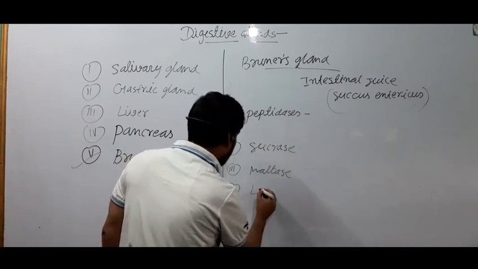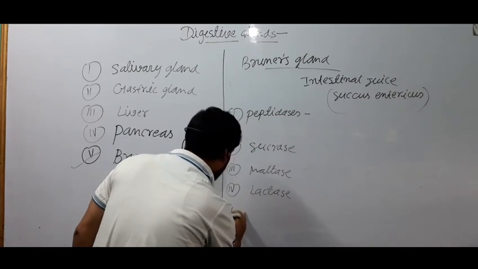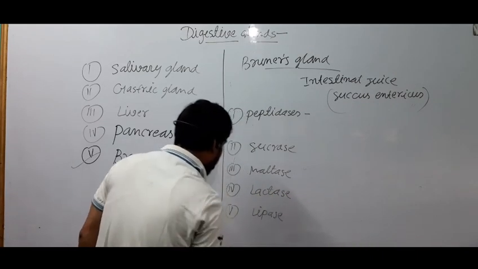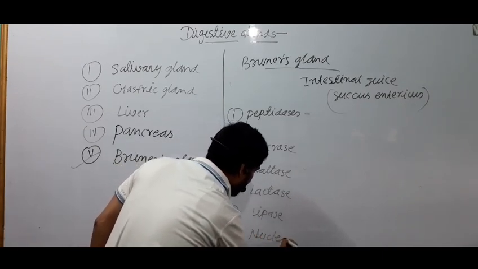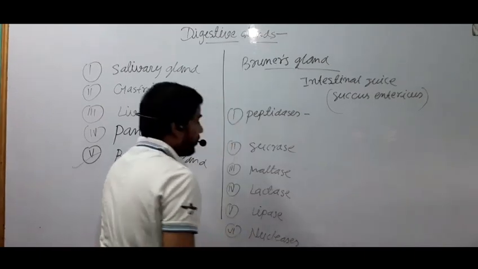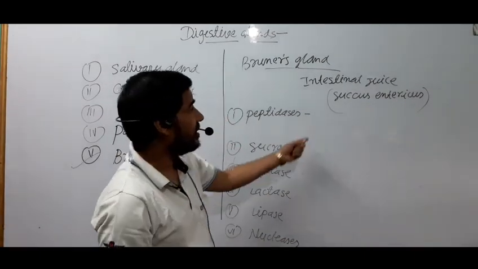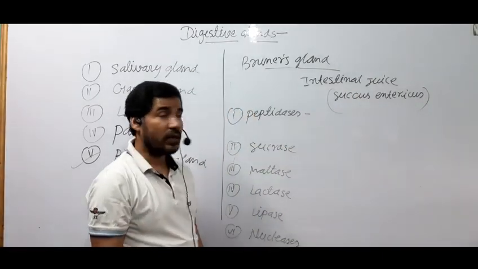Fourth is called lactase. Fifth is called lipase, and sixth is called nucleases. So we are seeing here these are the different types of enzymes which are present in succus entericus or intestinal juice.